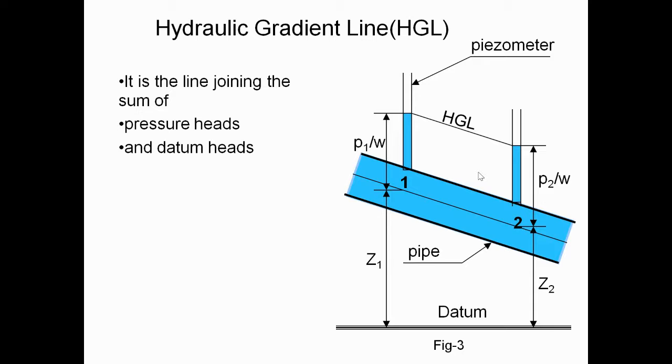So this is the sum of pressure head and datum head at different sections of the pipe. Here we have two different sections, and for those two sections we can join the pressure heads and the datum heads.